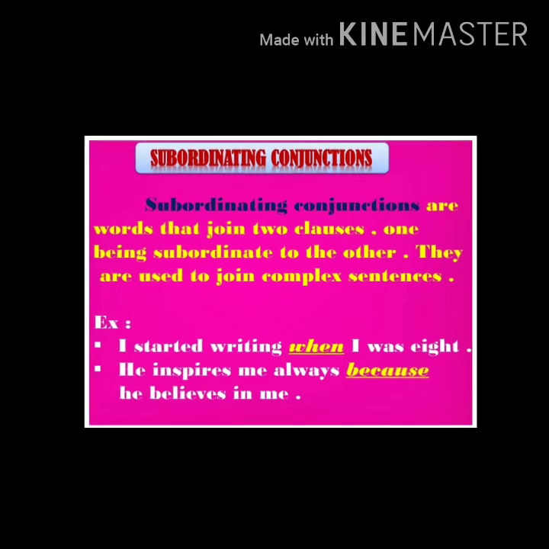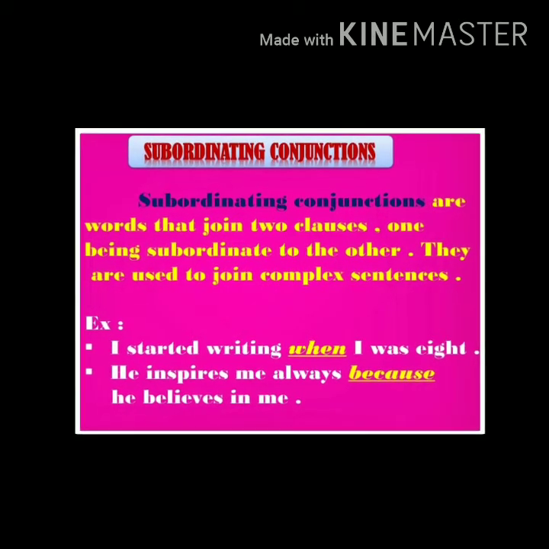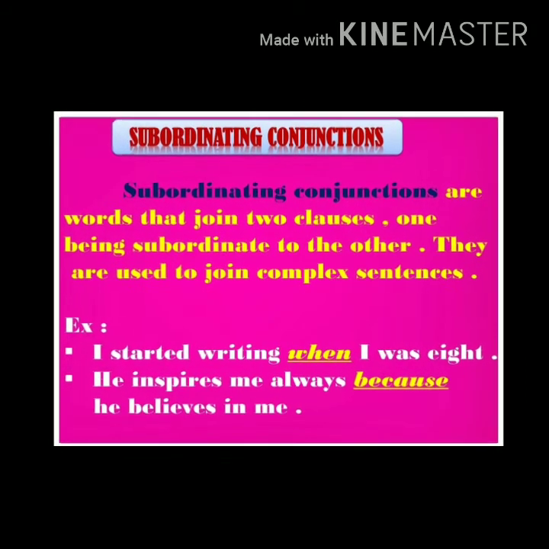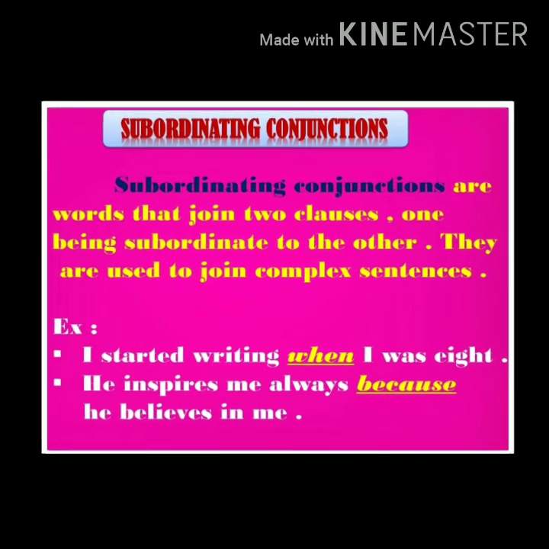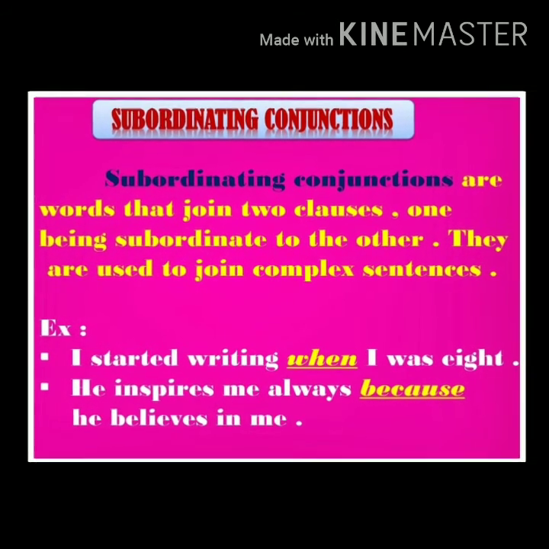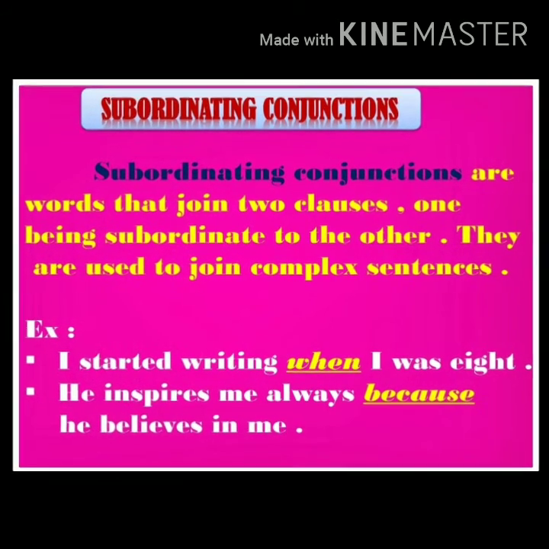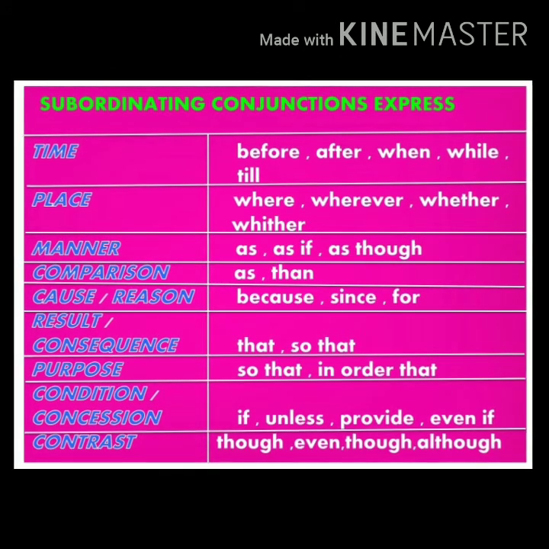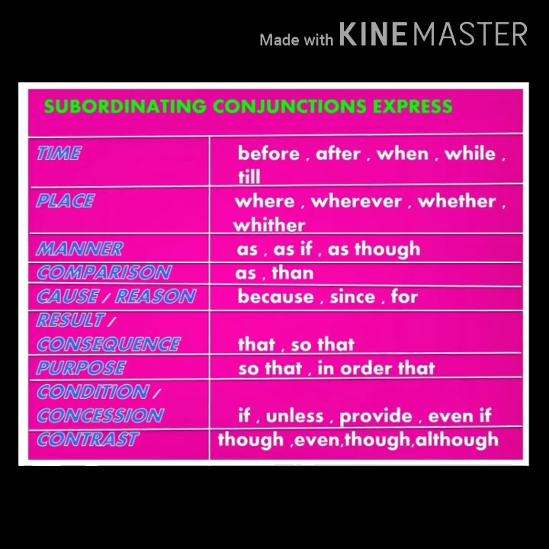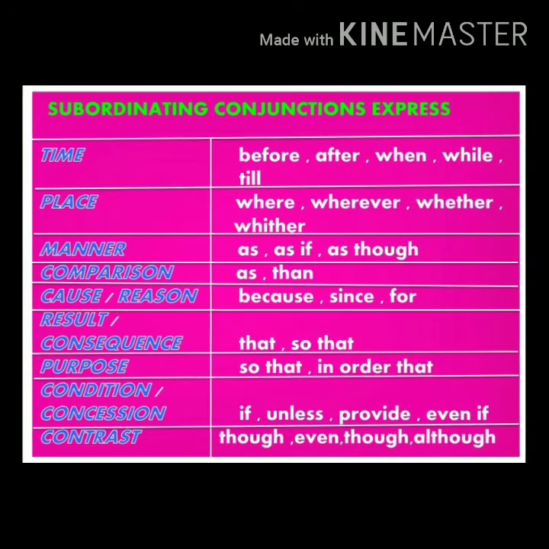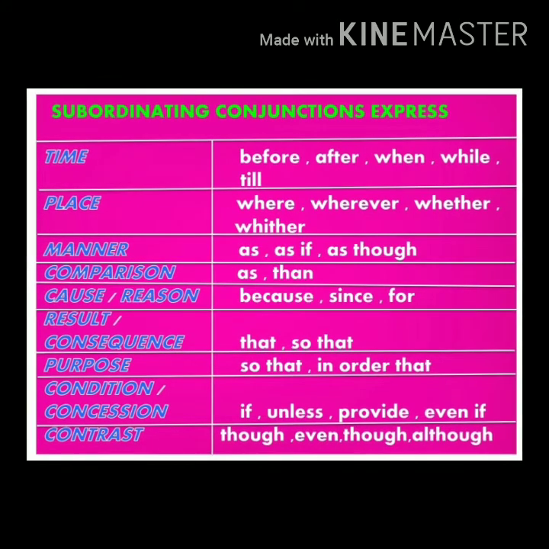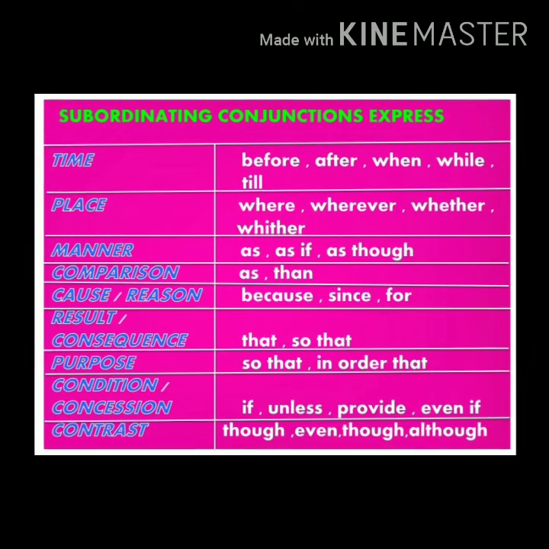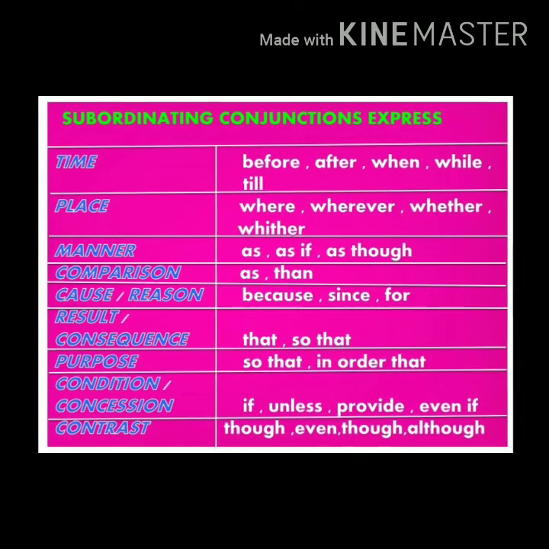Now we see subordinating conjunctions. A conjunction which joins an independent clause with a dependent clause is called a subordinating conjunction. Example, I started writing when I was 8. He inspires me always because he believes in me. Subordinating conjunctions: before, after, when, while, till are used to show time. Where, wherever, whether, whither are used to show place. As, as if, as though are used to show manner. As, than are used for comparison.